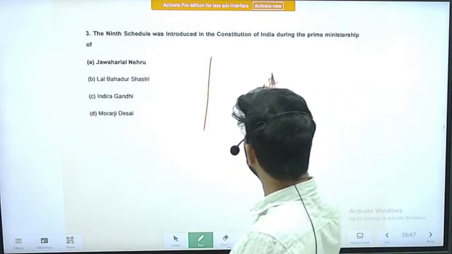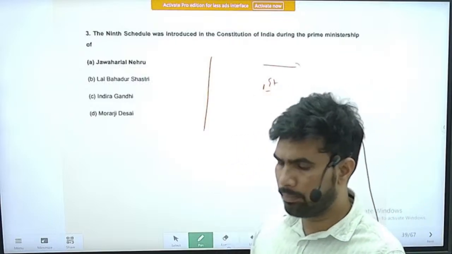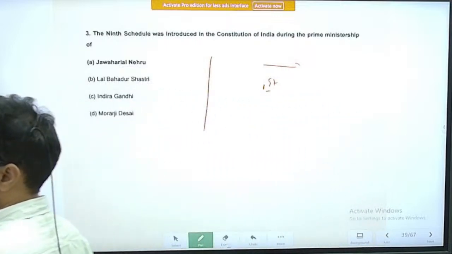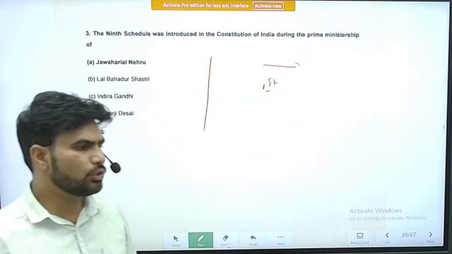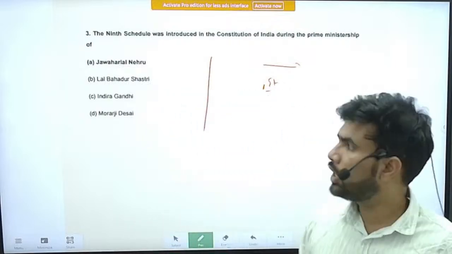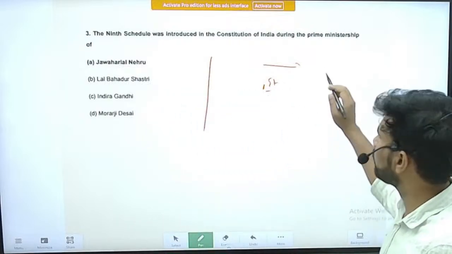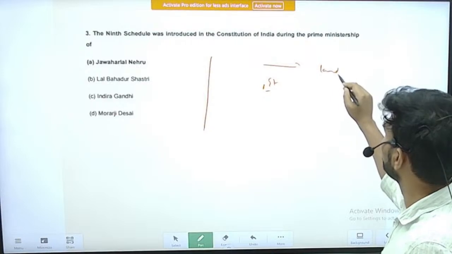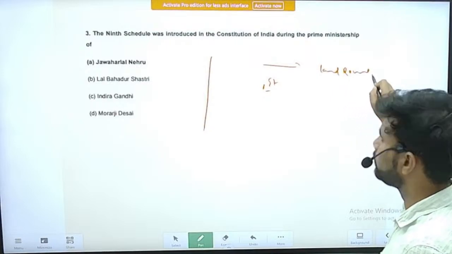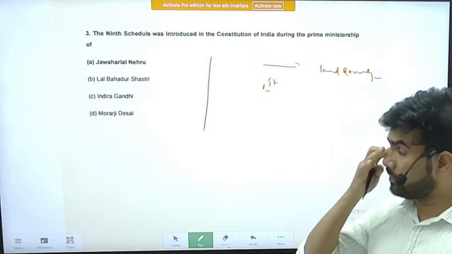So the question was: which of the below amendments have been made to overcome the interpretations of the judiciary with respect to fundamental rights. So the Nehruvian government was trying to enact the land reforms. However, the judicial judgments were going against the government.